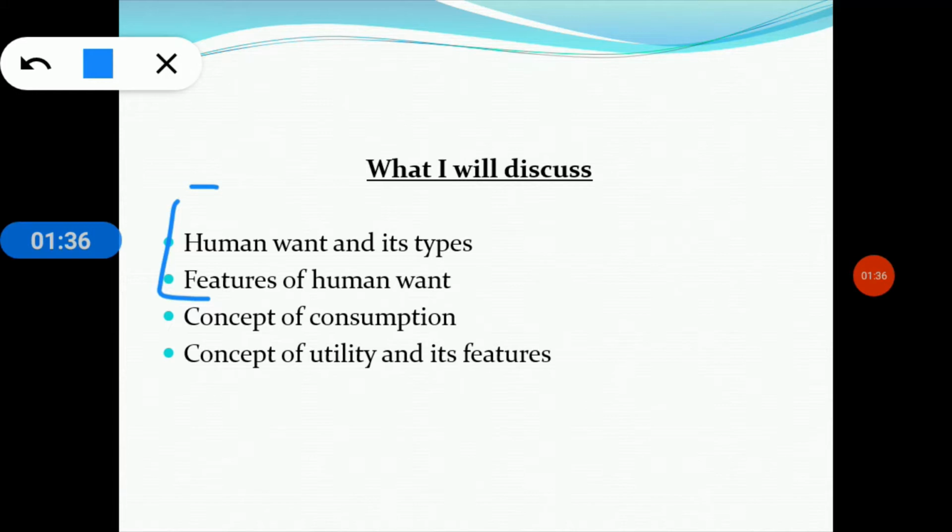Today we discuss that in broader terms. Going to my next concept, that is consumption. We all know that all economic activities end with consumption, so consumption is one of the most important concepts of economics. And last but not the least, the concept of utility and its features is also a very important concept of economics. So let's not waste any time. Let's get started and go to my next slide.